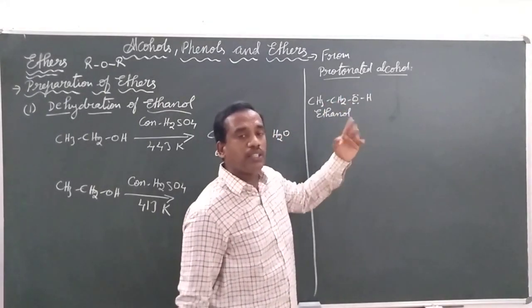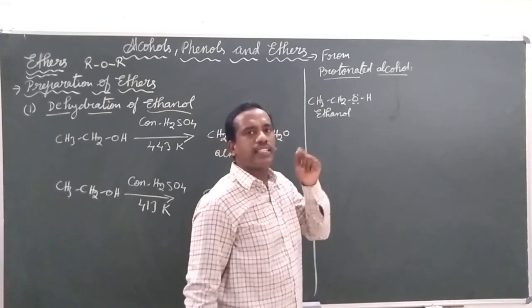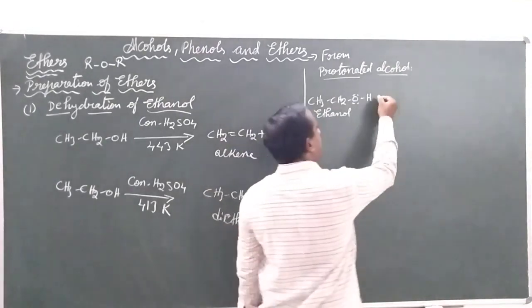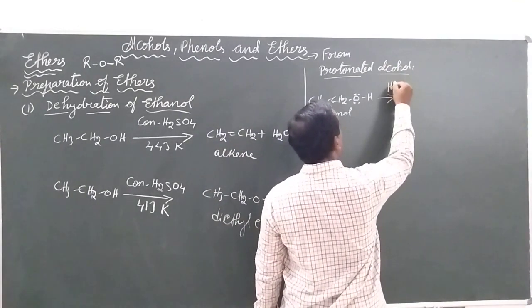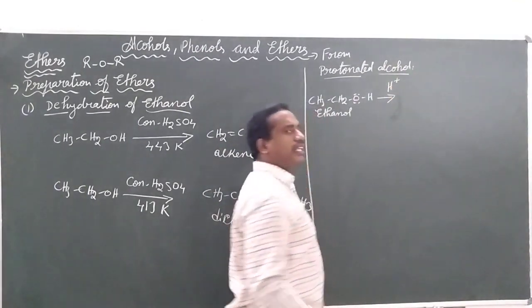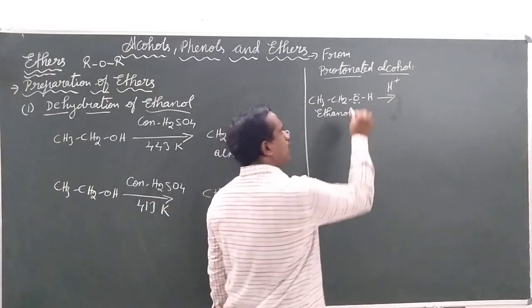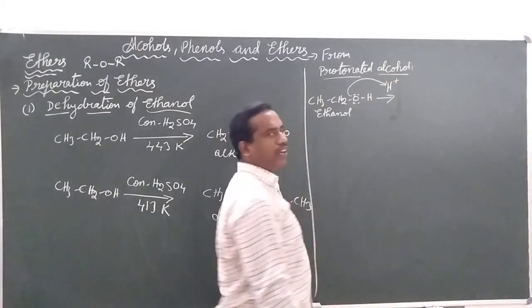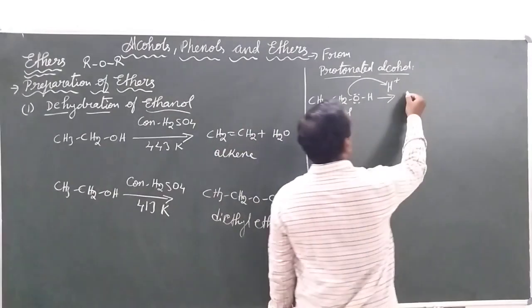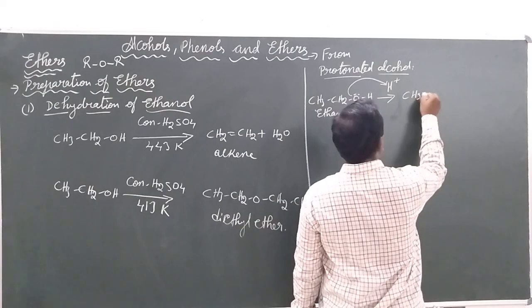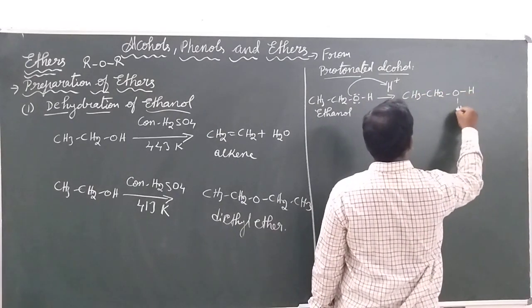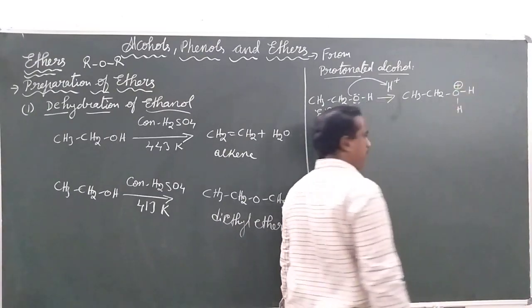First of all the alcohol needs to be protonated. Sulfuric acid will give the H plus ions. The H plus ions given from the sulfuric acid are deficient of electrons. The lone pairs present on the oxygen will be given to this H plus ion, forming CH3CH2OH2 plus.